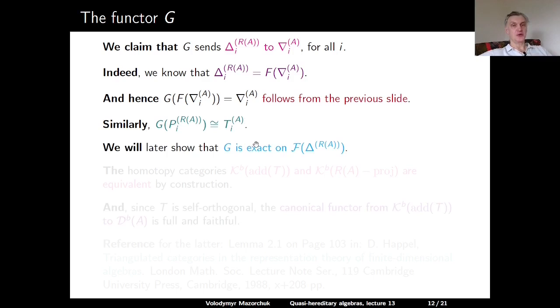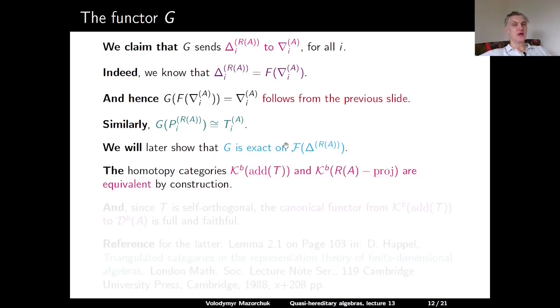And we will later show that G is exact on the category of all R of A modules with a standard filtration. The bounded homotopy categories over the additive closure of T and over the category of projective R of A modules are equivalent by construction, because we have the functor F, which sends add T to R of A projective modules and which is an equivalence by construction.